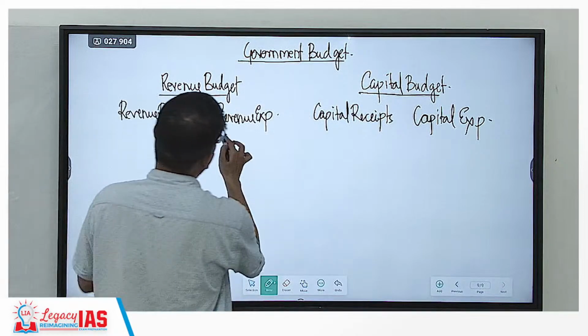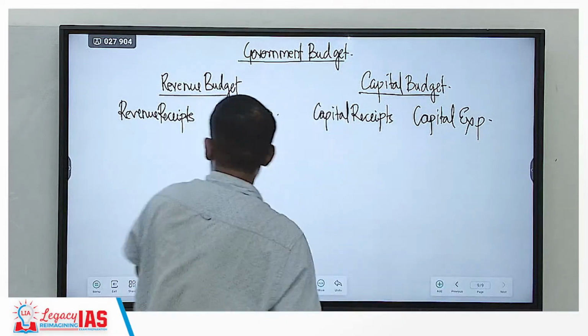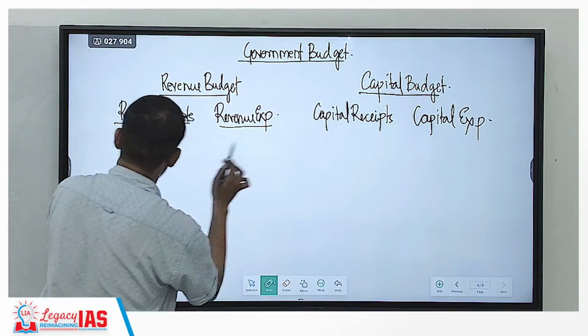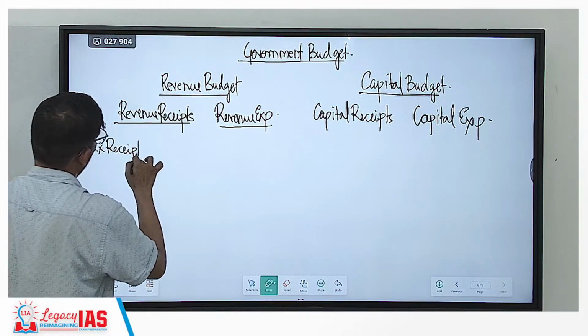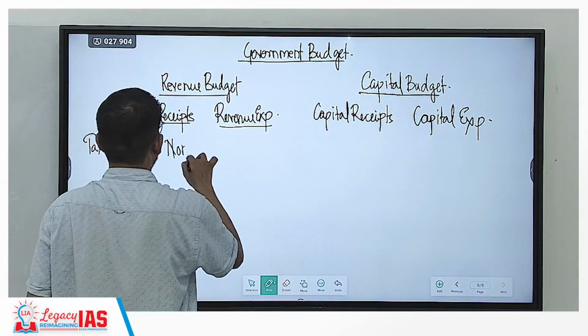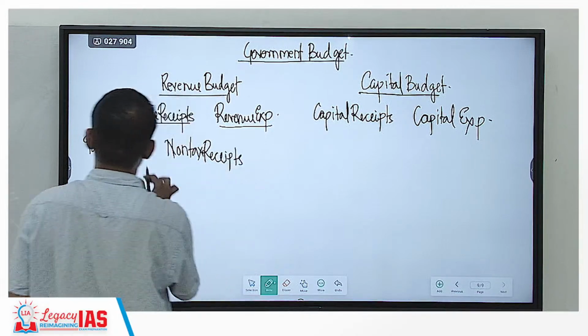Now, revenue expenditure is straightforward. We need not necessarily divide it into anything else, but the revenue receipts can be further divided into tax receipts and non-tax receipts.